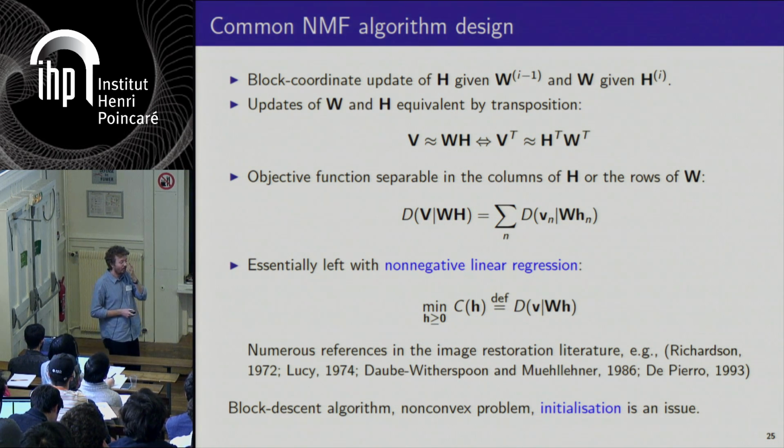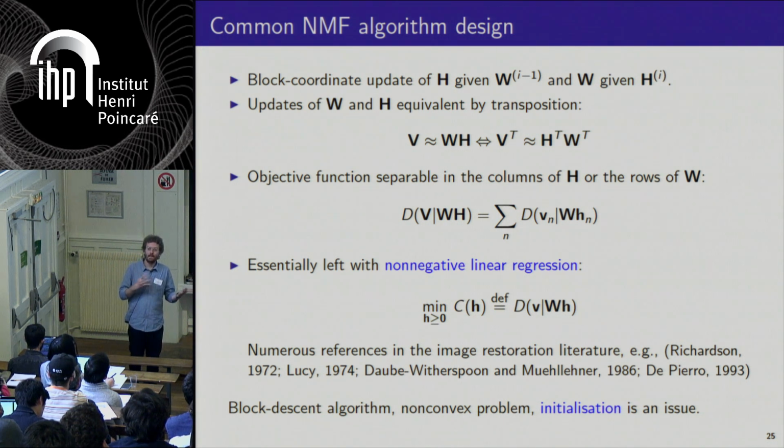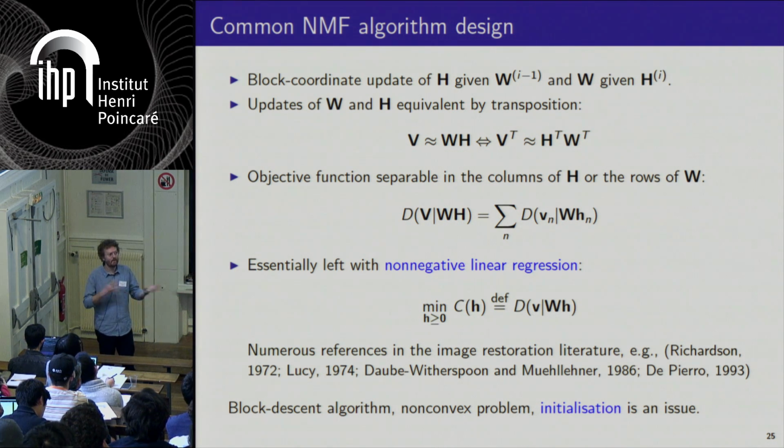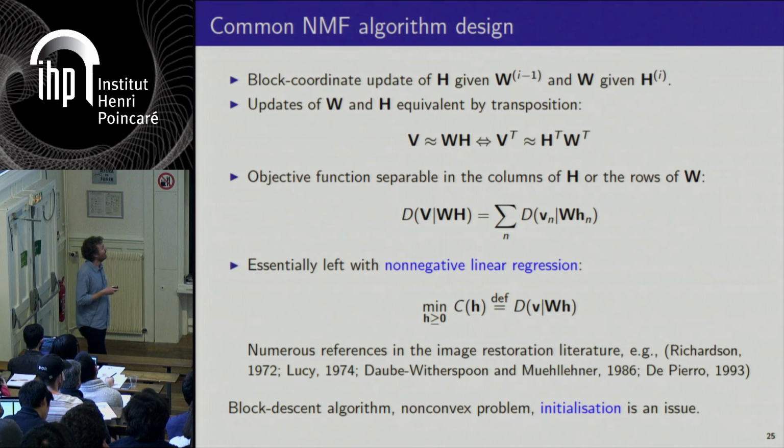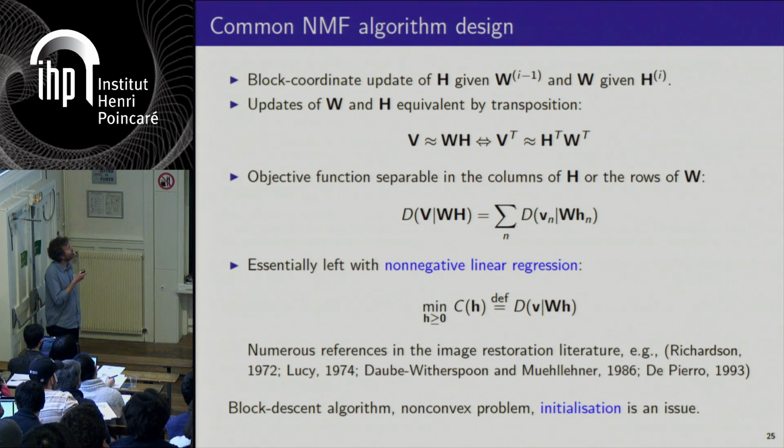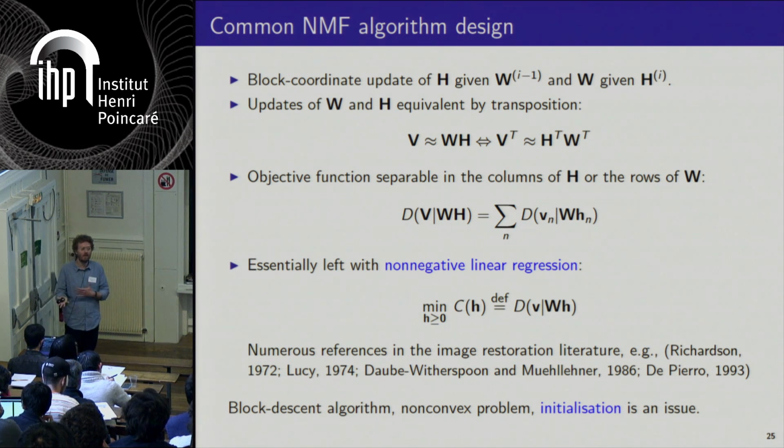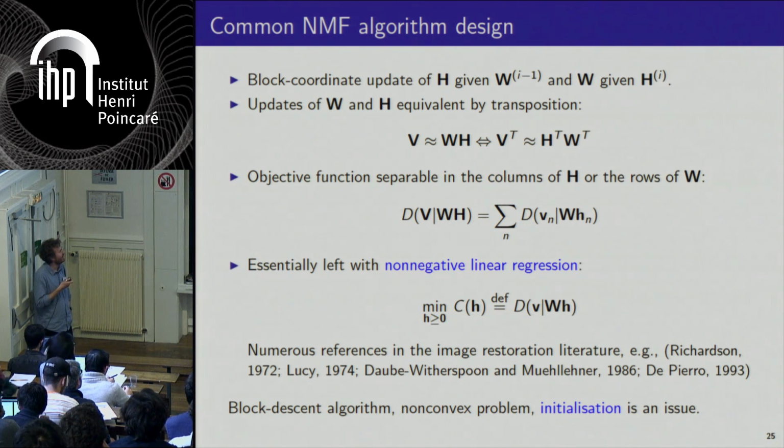And we are going to use a very common algorithm design, which is simply alternate minimization between W and H. So you iterate between W and H. Of course, by simple transposition, you can see that the updates of the dictionary W and the activation matrix H are equivalent. So we may look, for example, at the problem of estimating H given W.